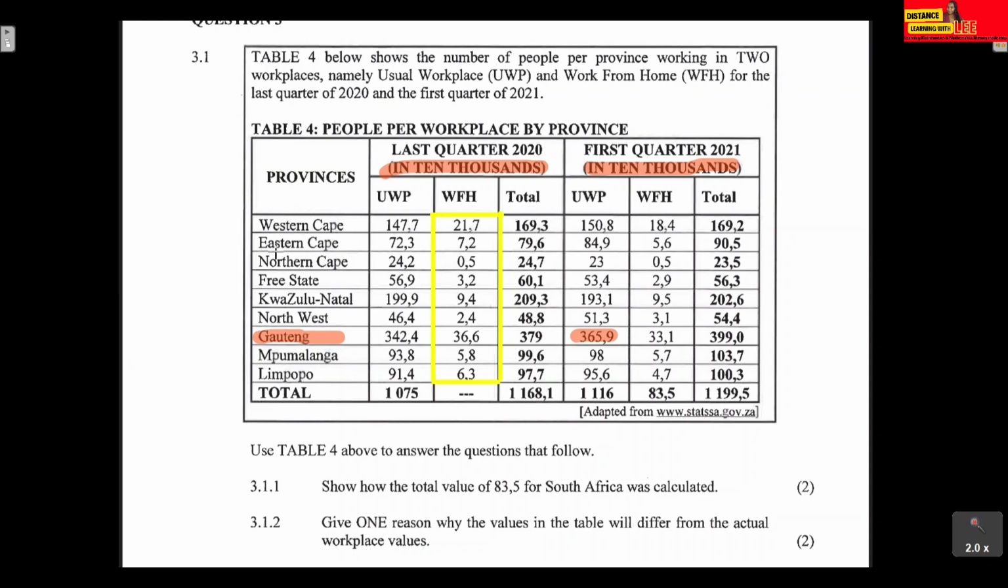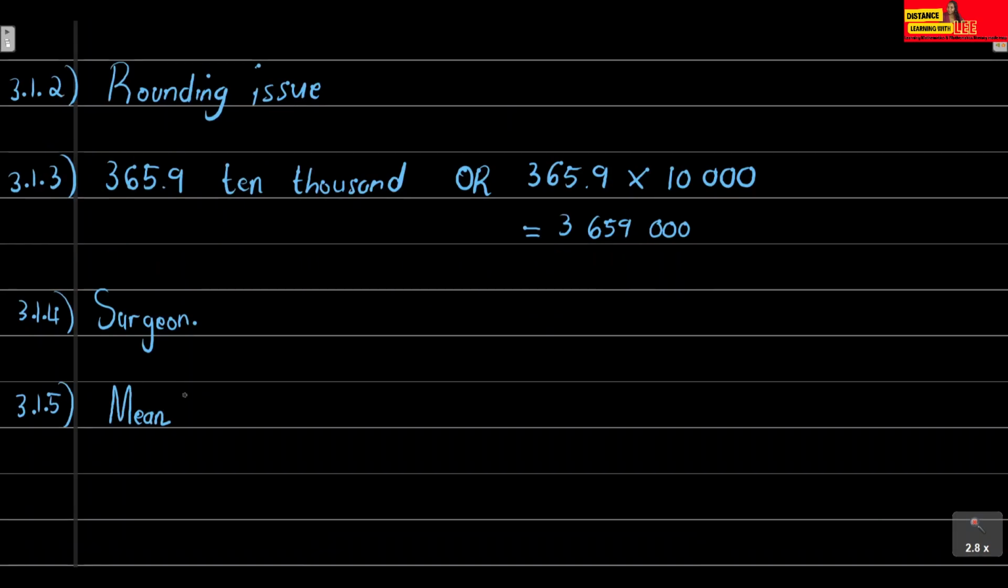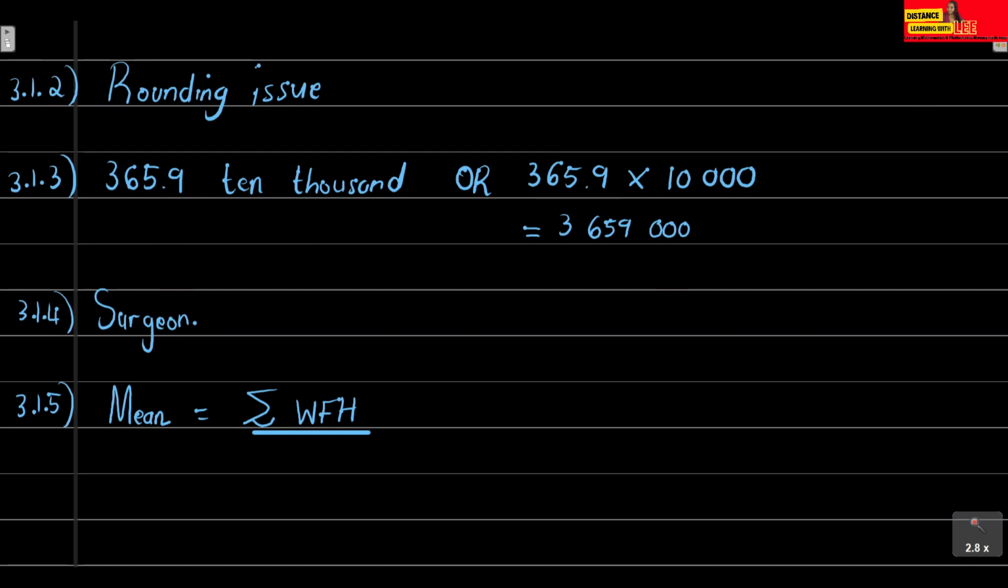And we've got 1, 2, 3, 4, 5, 6, 7, 8, 9 provinces. Okay, so let's write that down. To get the mean, you basically sum up. The sigma basically means you sum up all the values and you divide it by the total number of provinces that we have in the country, or total number of values, which is going to be 9 values.